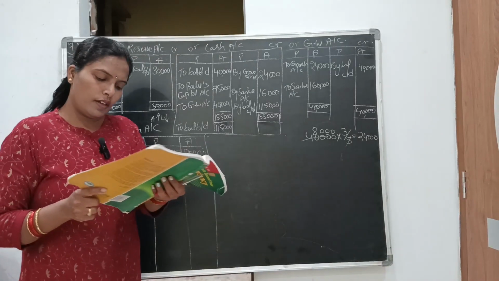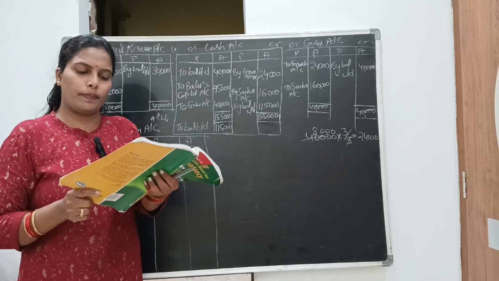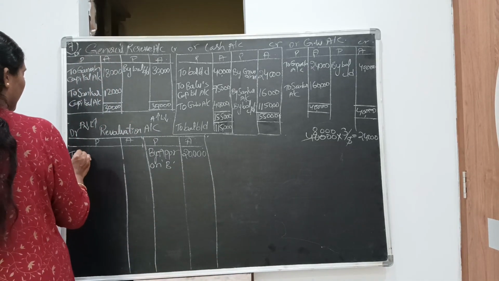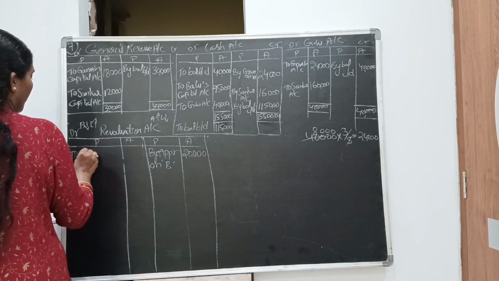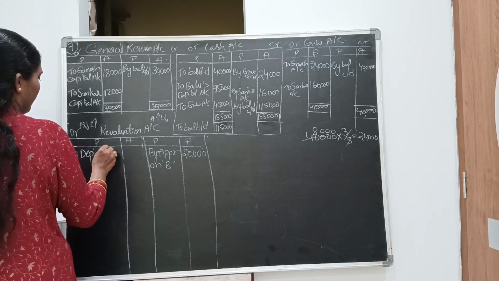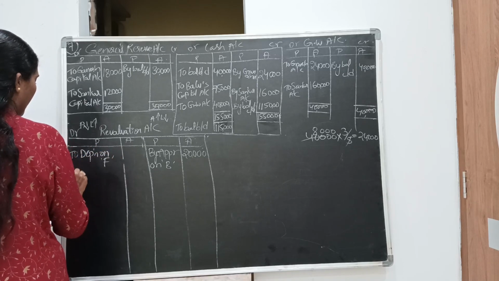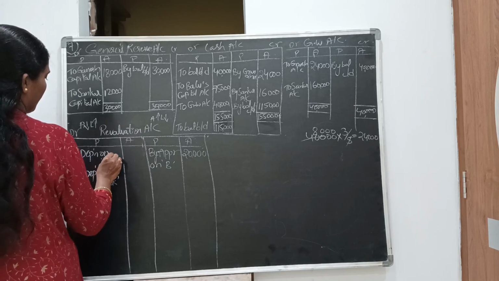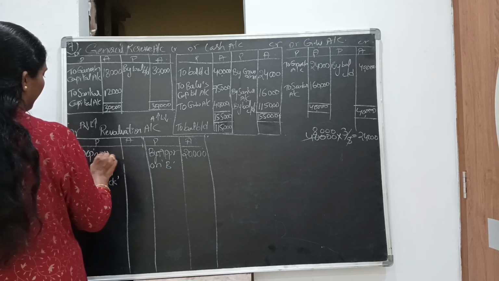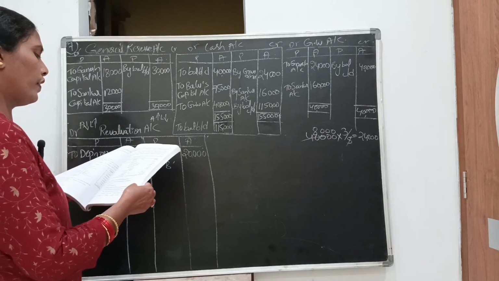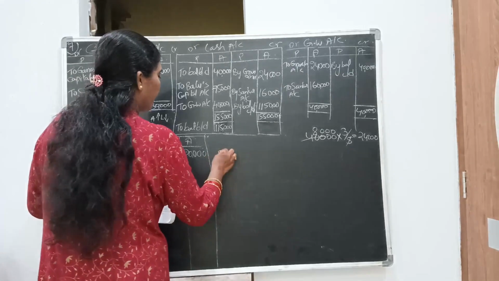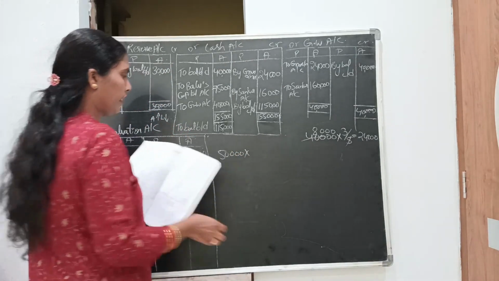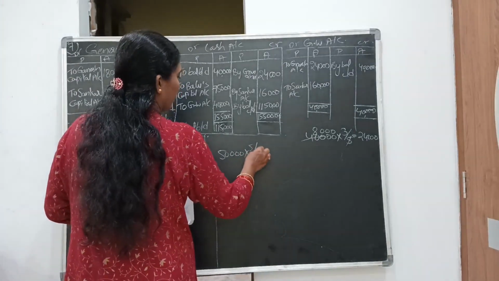Next, furniture and stock are to be depreciated by 5%. Depreciations, as I told you, go on this side: depreciation on furniture and depreciation on stock. What is the value of furniture? 50,000. 50,000 into 5 by 100, so 5% depreciation.